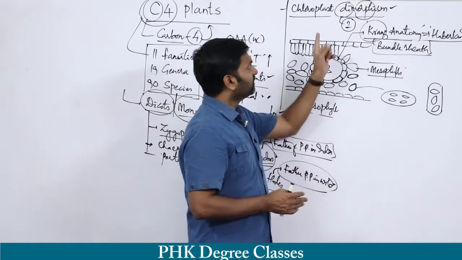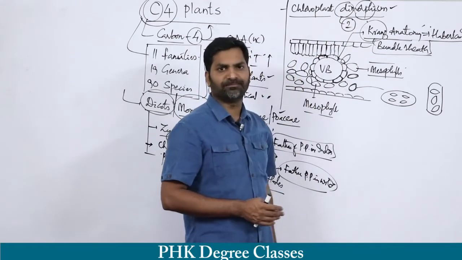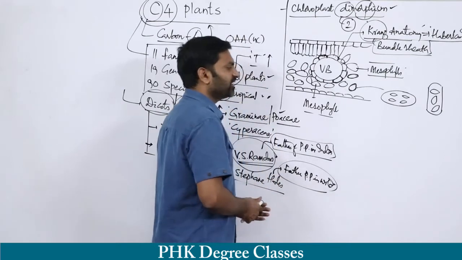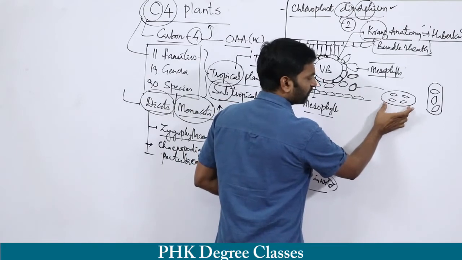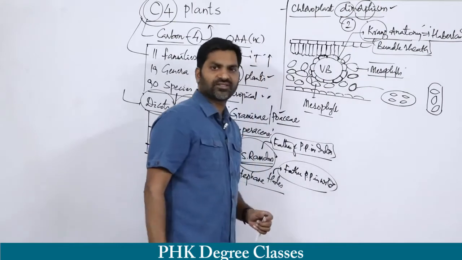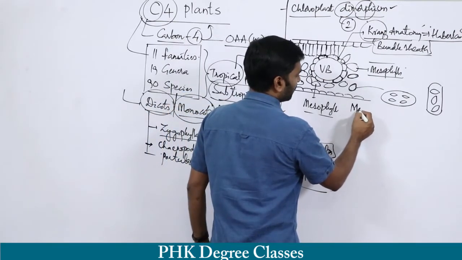Hence, this phenomenon is called chloroplast dimorphism. Then we will see the major differences between the mesophyll cell and the bundle sheath cell. Just have a look. This is the mesophyll cell.